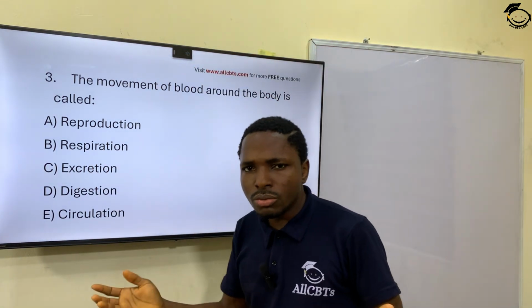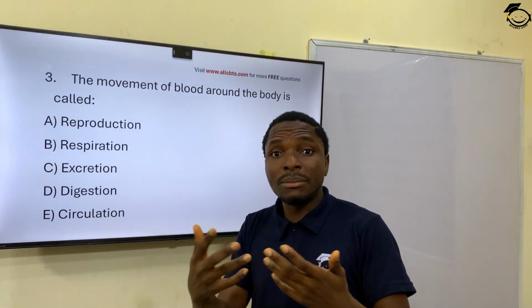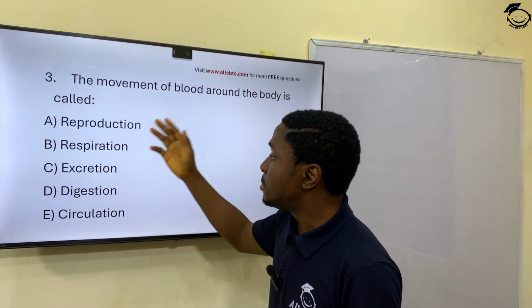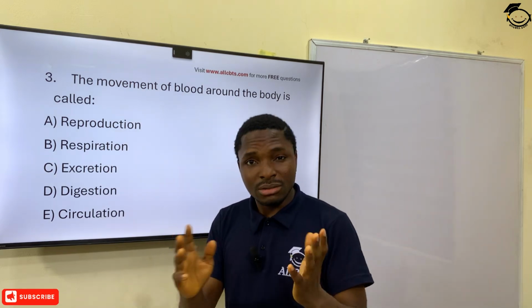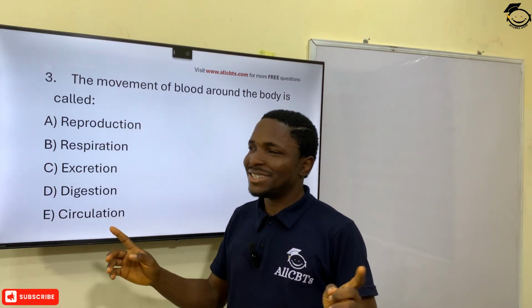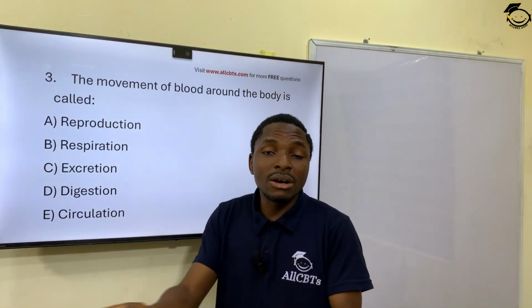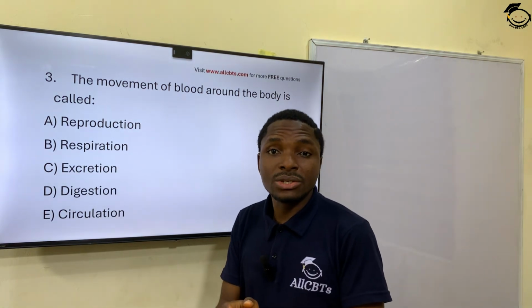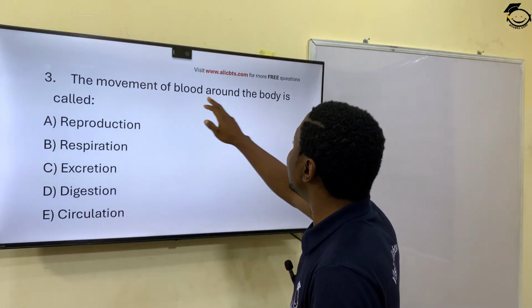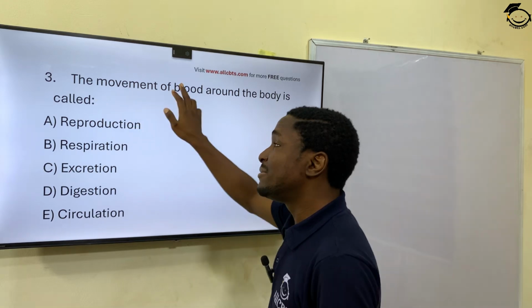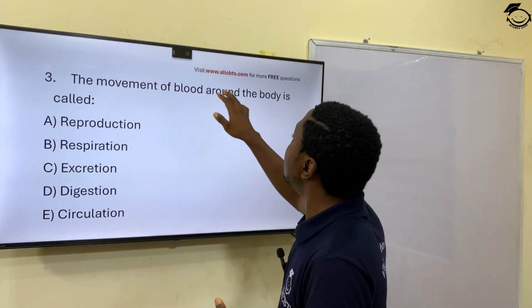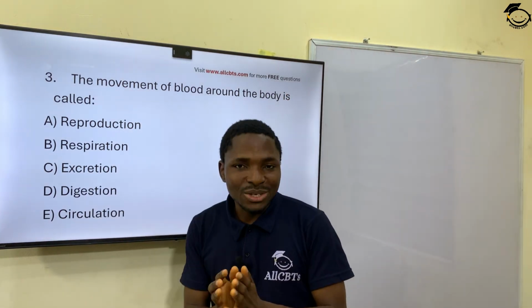Is it reproduction? No, because reproduction is the coming together of two gametes, or one gamete in the case of asexual reproduction. Respiration, like I explained before, that's breathing. That's not related. Excretion, passing out of waste, that's not it. And then digestion, breaking down of food into energy, simple sugar. Then circulation, definitely. Circulation is the process of movement in the body. So the movement of blood around the body is called circulation.